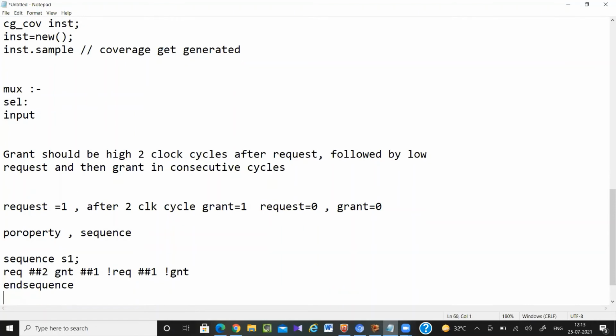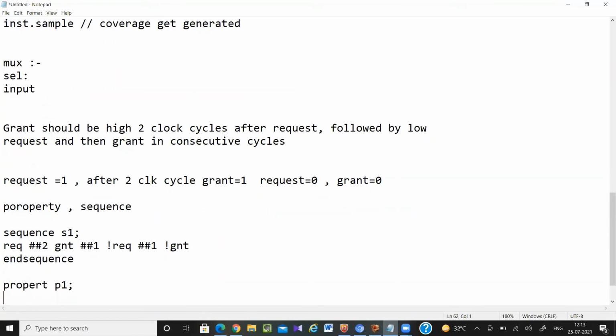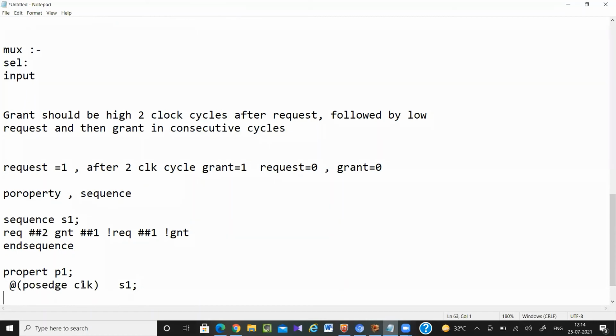Now call this sequence inside a property. So property P1, at positive edge of clock, sequence S1. Or if your sequence is an easier one, you can simply write this line here. It's up to you. Then end property.